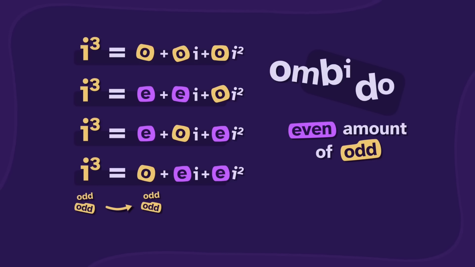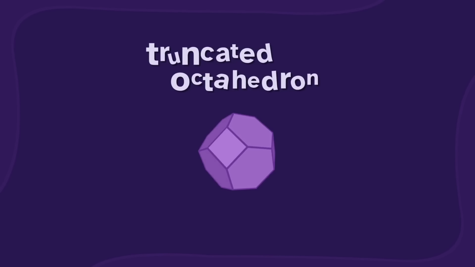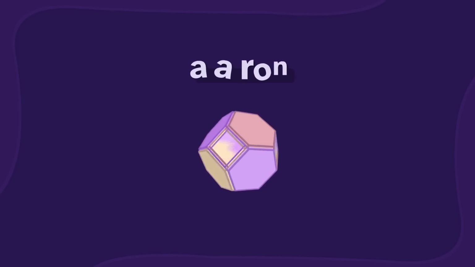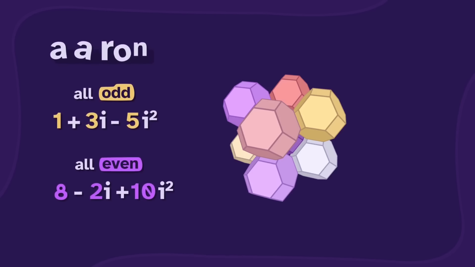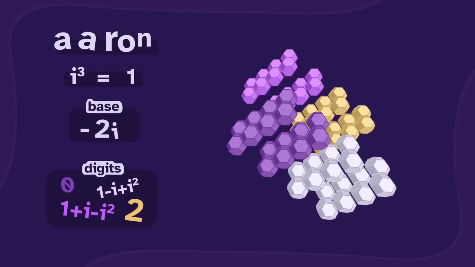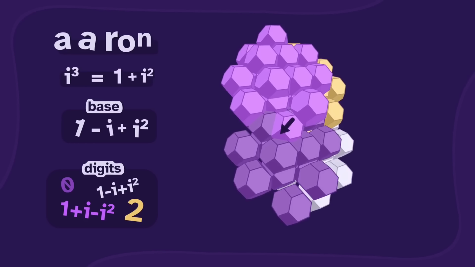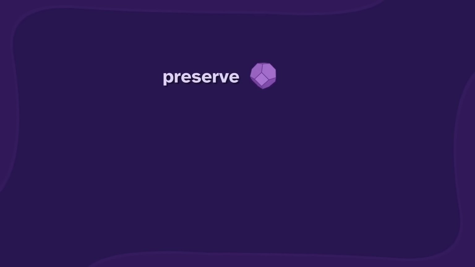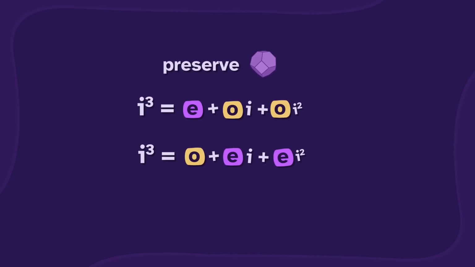Oh, and by the way, rhombido has a friend, the truncated octahedron, which we'll call aaron. Aaron fills the space where values are all odd or all even. And this means that the variety of aaron fractals is limited. And we need to be more careful about overlap. In order to preserve aaron, i cubed must be even odd or odd even.